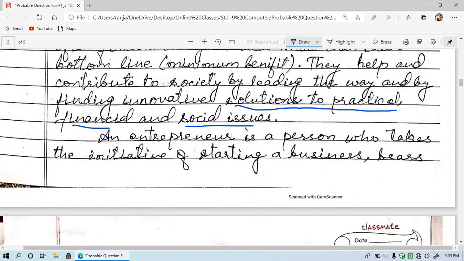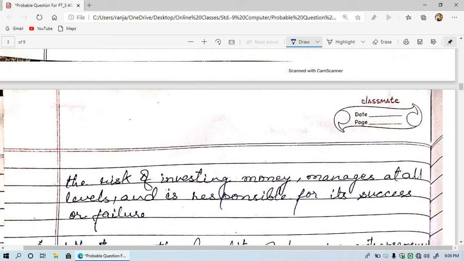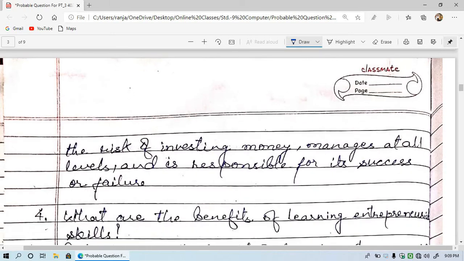Now, who are they? An entrepreneur is a person who takes the initiative of starting a business, bears the risk of investing money, manages at all levels, and is responsible for its success or failure.